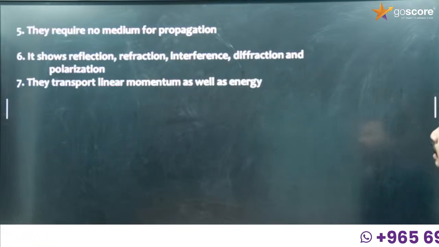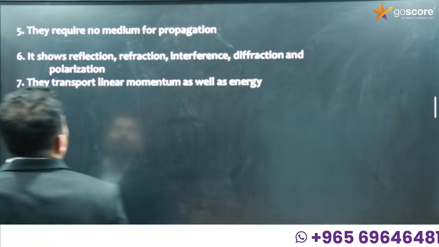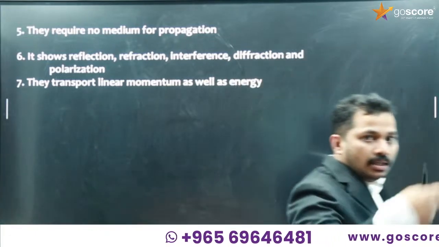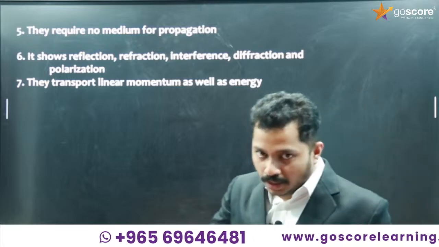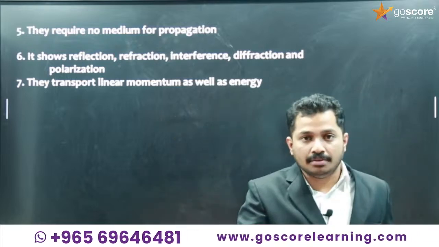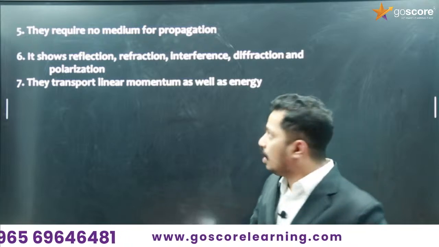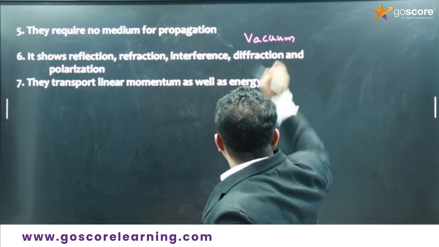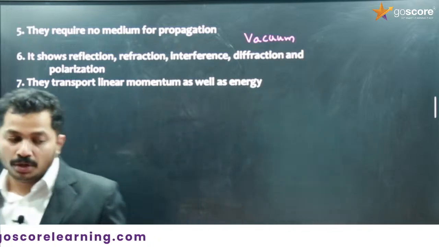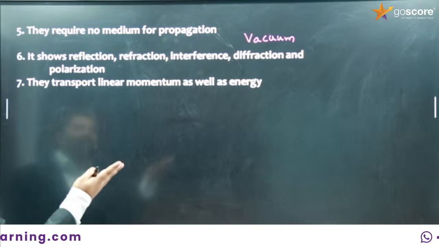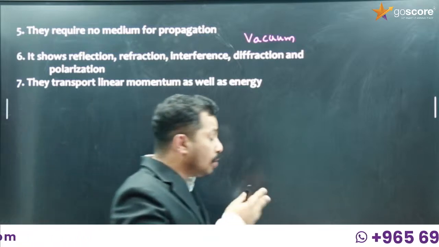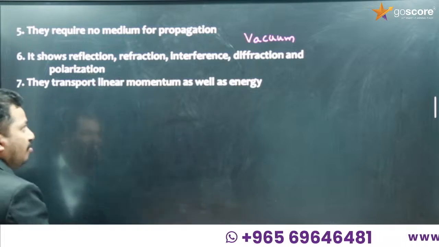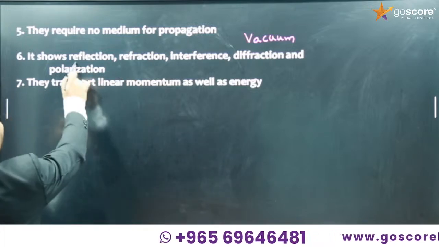They require no medium for propagation. That's why light comes from the sun to the earth. There are regions in which no medium is present, that is vacuum, and they can propagate through vacuum. So they require no medium for propagation. They show reflection, refraction, interference, diffraction and polarization.